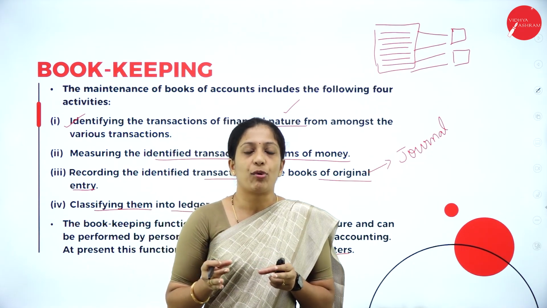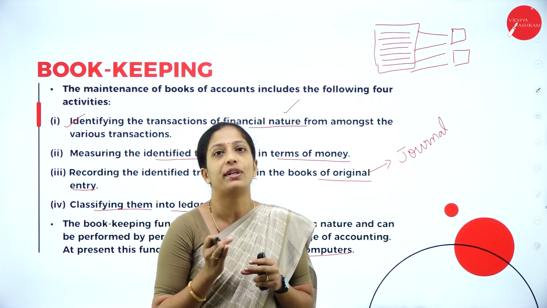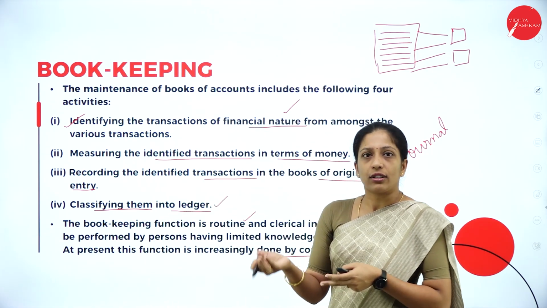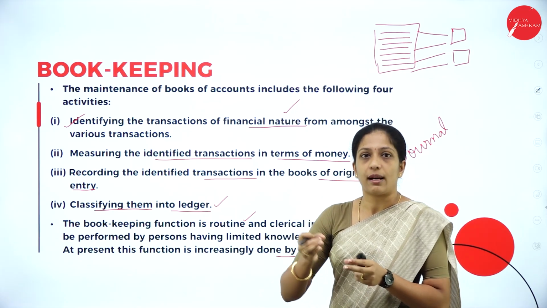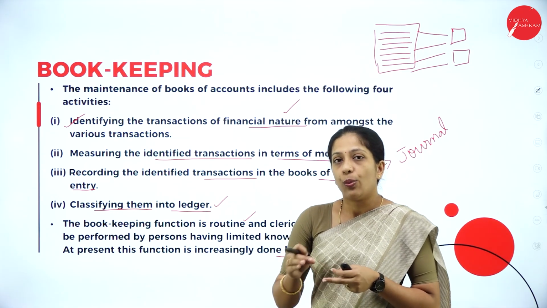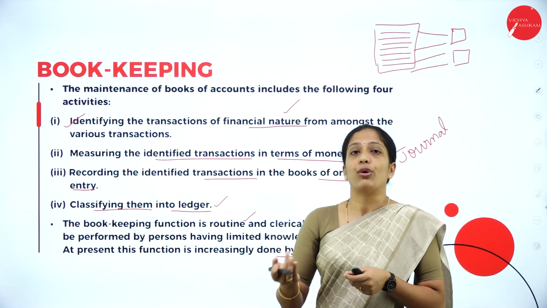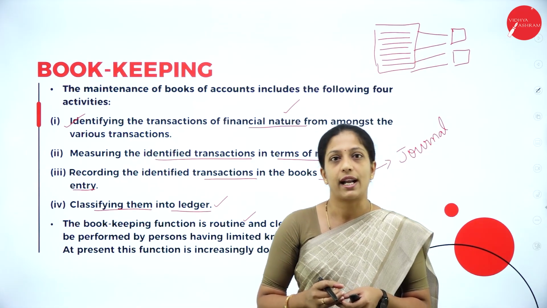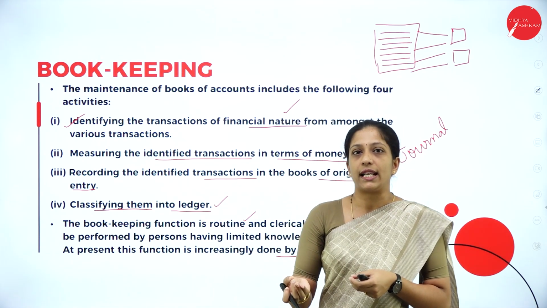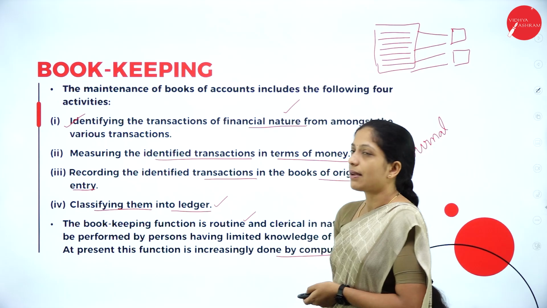So what do you have to remember under bookkeeping? The first activity is to identify the transactions of financial character only. The second activity is that they should be measured in terms of money. The third activity is that they have to be recorded in a particular book called the journal. Journal is also called the book of original entry, where we record the transaction for the first time. Next, after recording in the journal, we classify them into individual accounts called ledger accounts. A bookkeeper need not have much knowledge about accounting, and a normal accountant can maintain the books of accounts. So this is about your bookkeeping.